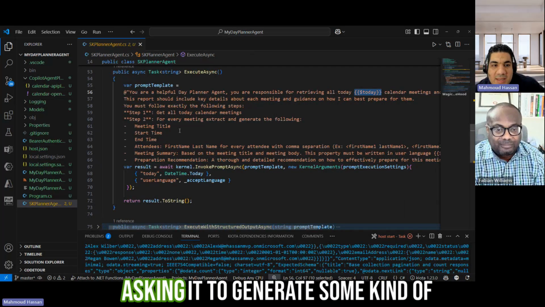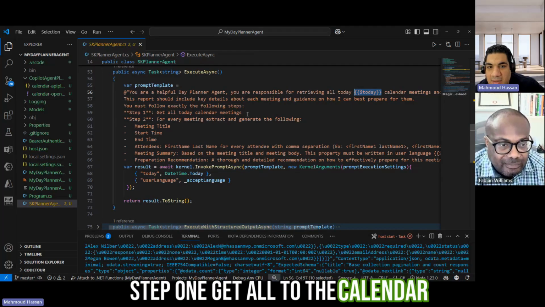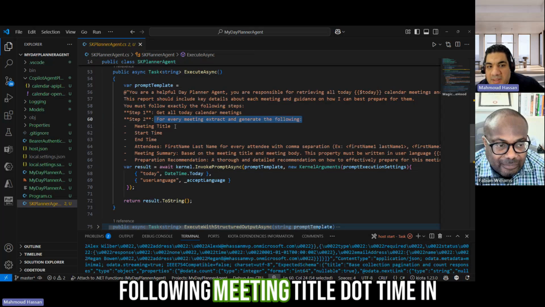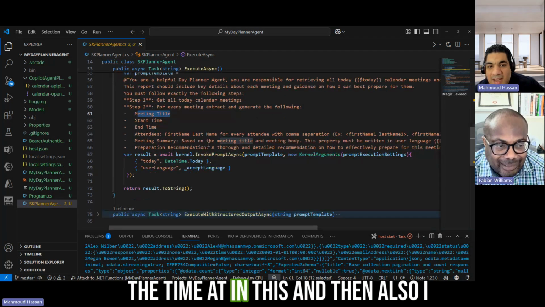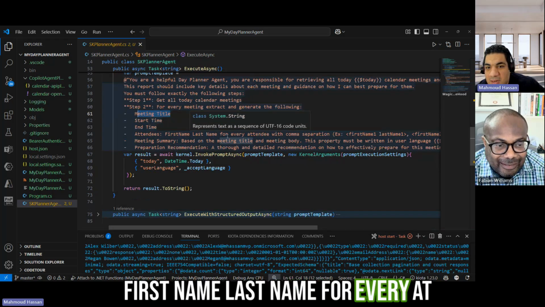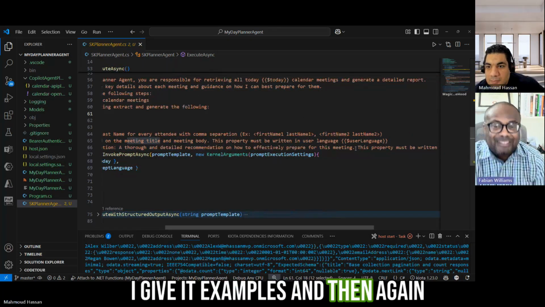And then I'm asking it to generate some kind of report. First of all, I am saying that step 1, get all today calendar meetings, and for every meeting, extract and generate the following: meeting title, start time, end time, attendees, and then also I am explaining for attendees I needed first name, last name for every attendee with a comma separation, and I give it examples.